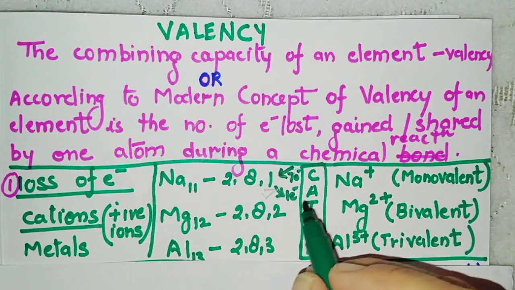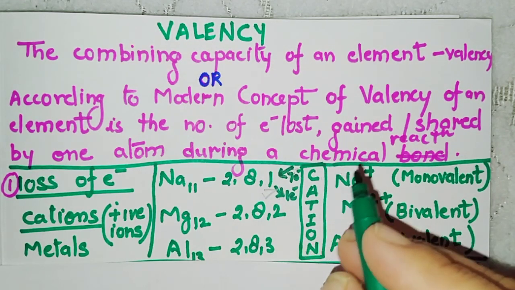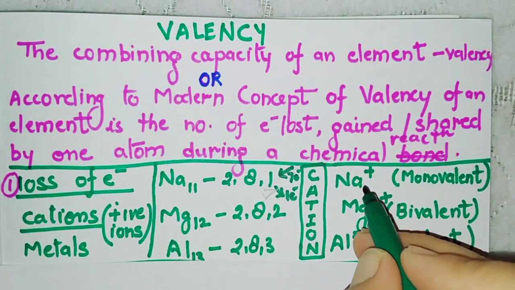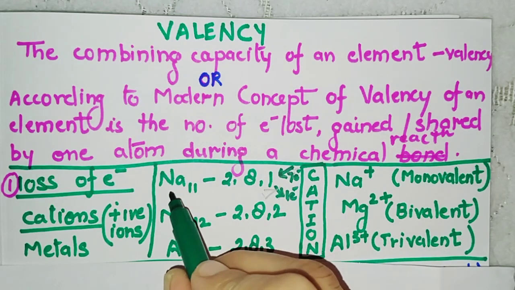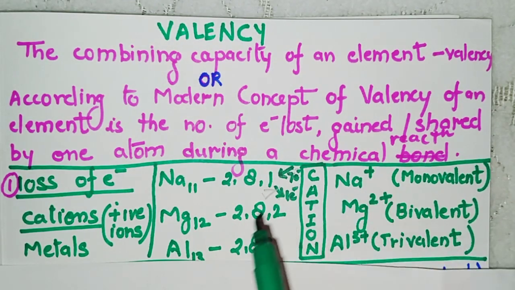What is this sodium giving? It is giving a negative charge, because it is giving a negative charge away, so it acquires one positive charge. So on becoming stable, Na becomes Na plus.